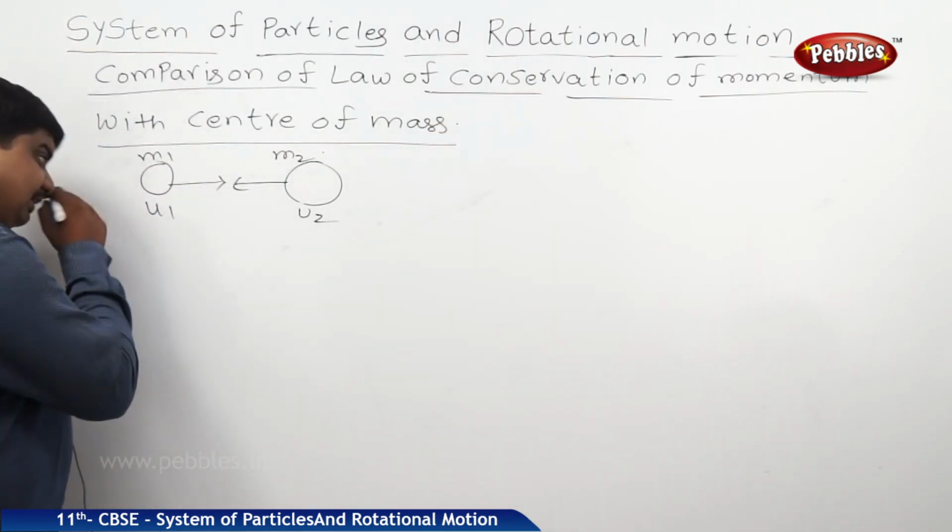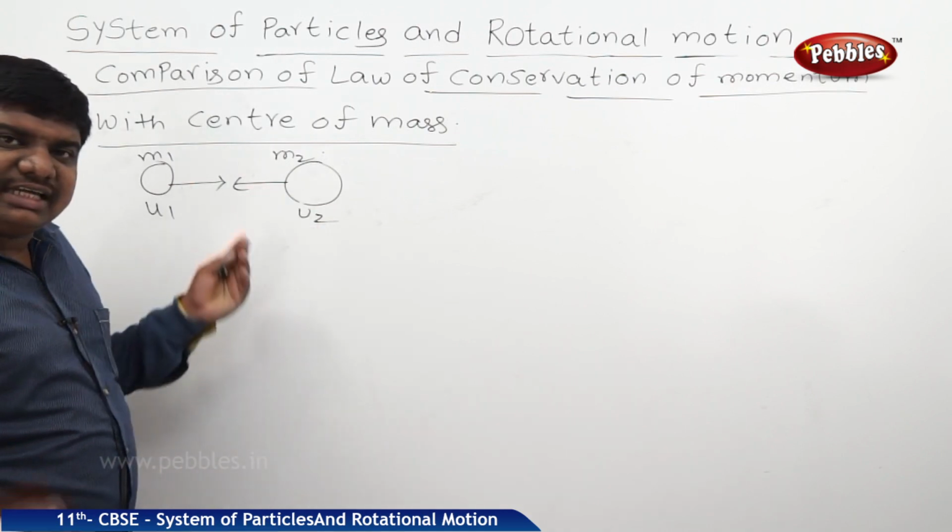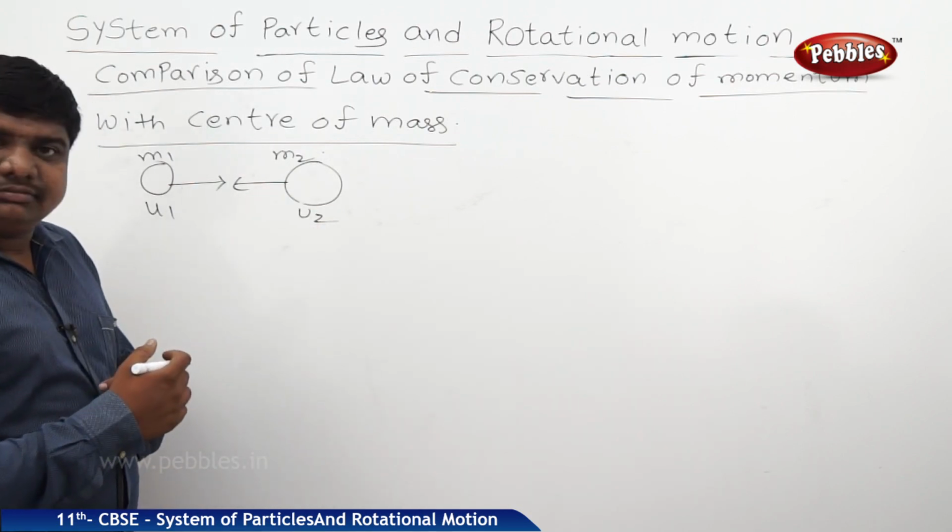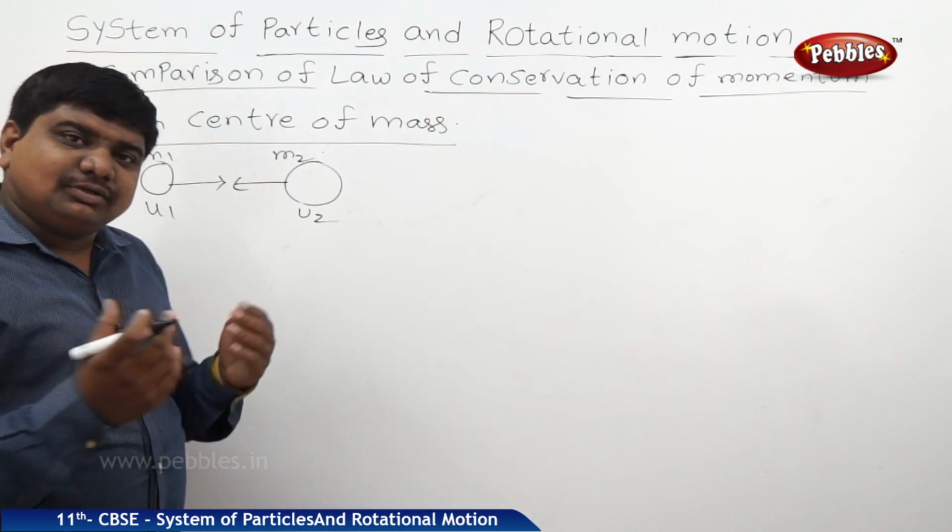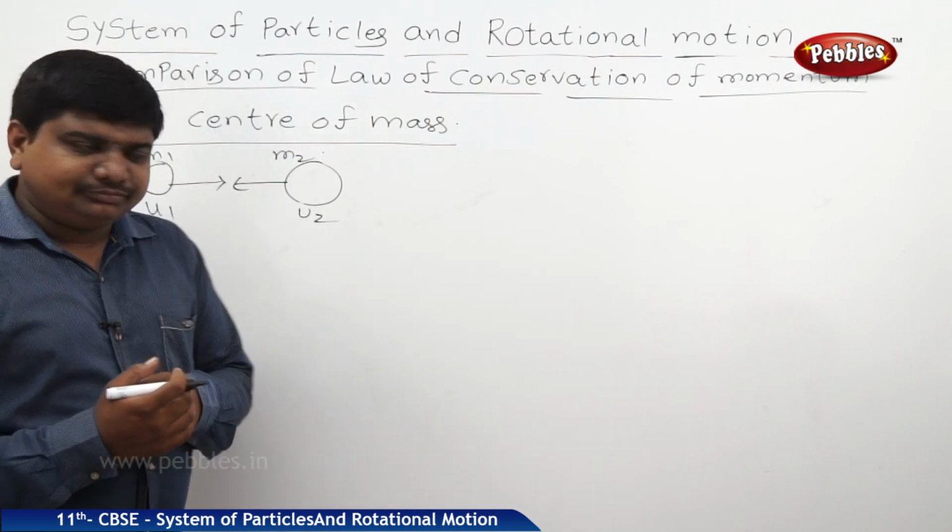So, if these two bodies stick together after the collision, their centers of mass also coincide with each other.